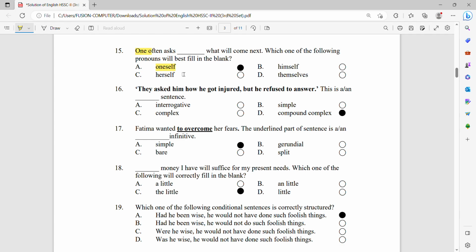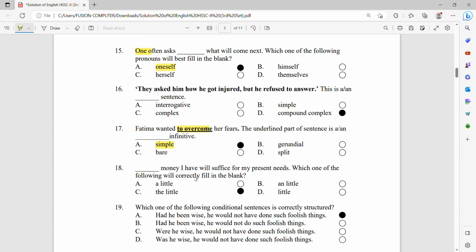Number 17, Fatima wanted to overcome her fear. The underlying part of the sentence, to overcome, is a dash infinitive. "To" with a verb is a simple infinitive, right? When a verb is used with "to" at its start, it is a simple infinitive.